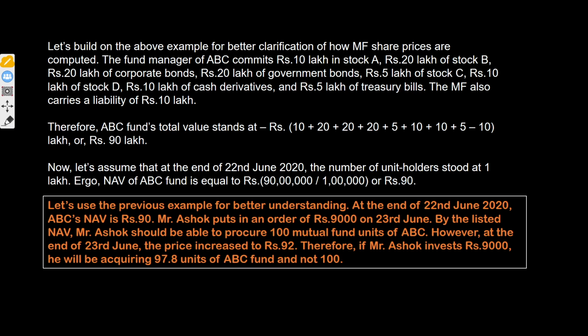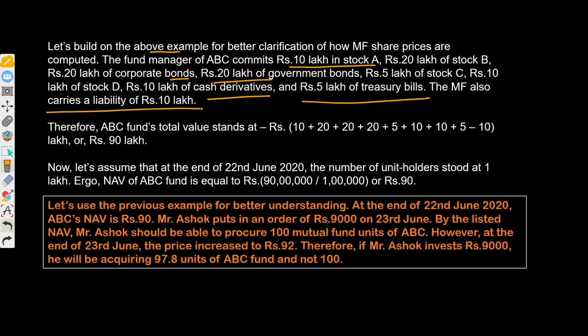All right, so let's take an example. We have discussed an example above as well, but let's discuss this one. The fund manager of ABC commits 10 lakh in stock A, 20 lakhs in stock B, 20 lakhs in corporate bonds, 20 lakhs in government bonds, 5 lakhs in stock C, 10 lakhs in stock D, 10 lakh rupees cash in derivatives, and 5 lakhs in treasury bills. This is all about total investment, right? And finally, the mutual fund carries some liability as well, 10 lakh rupees.